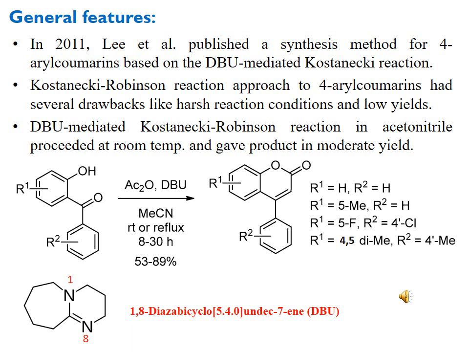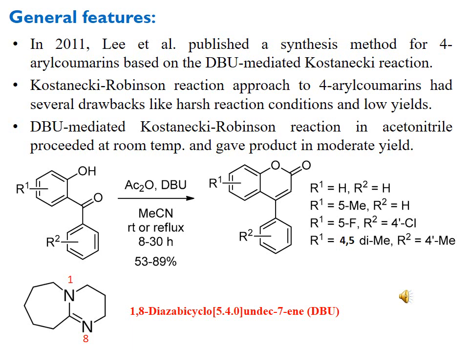So these different coumarins were synthesized by this group, and they found much better yields, better reaction conditions as compared to that of the classical Kostanecki-Robinson reaction. Here at the end of the slide, the structure of DBU is given, which is termed as 1,8-diaza. Di means 2, aza means nitrogen. 2 nitrogens are present here, and which are present at 1 and 8 position. Here you can see the numbering. One nitrogen is given number 1 position, and the second is given number 8 position.